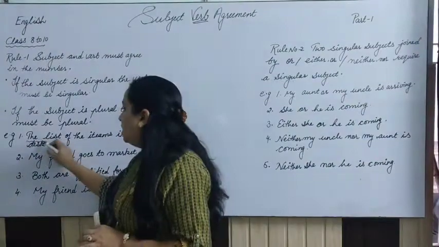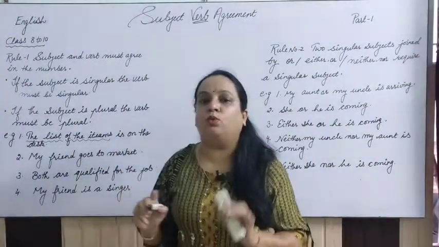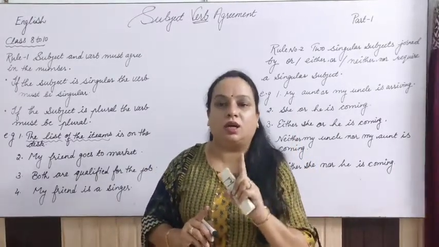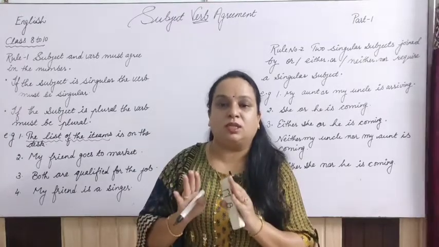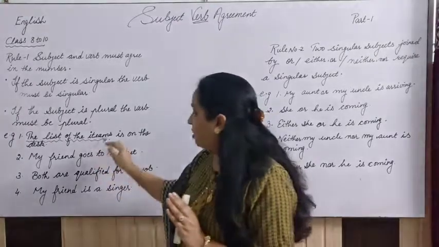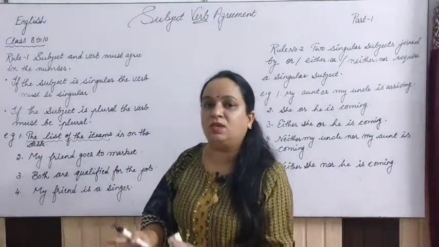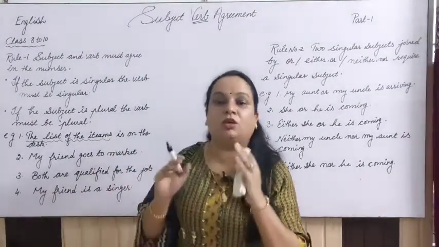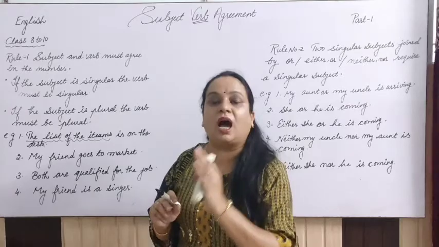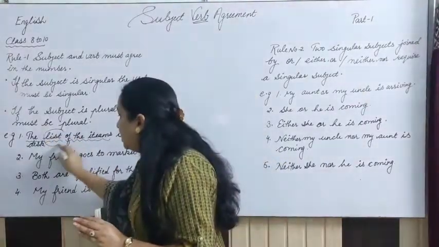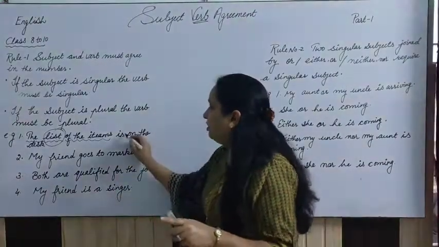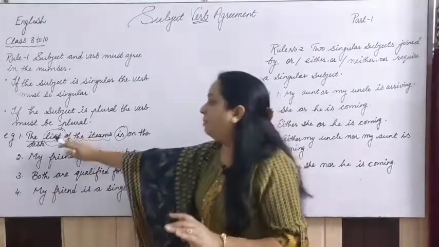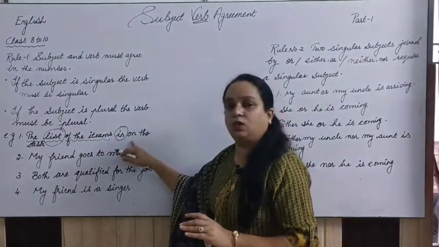Here in this sentence we are talking about the list of items, which is a subject, and here we are talking about a single list of items. So the subject is what? Subject is singular, it's not plural. If we have here items, that doesn't mean the subject is plural. The subject is singular only, because we are talking about the list of the items, right? So here see, the list is singular, so that's why we have to use which verb here? Is, right? So this is the agreement between a singular subject and the verb is singular too.